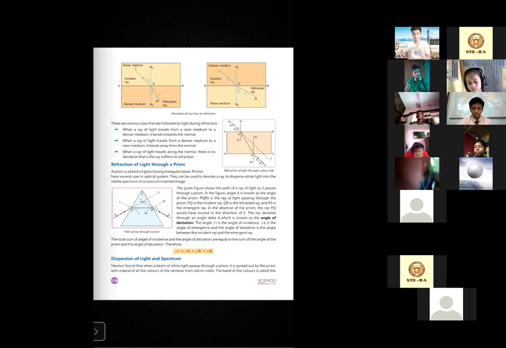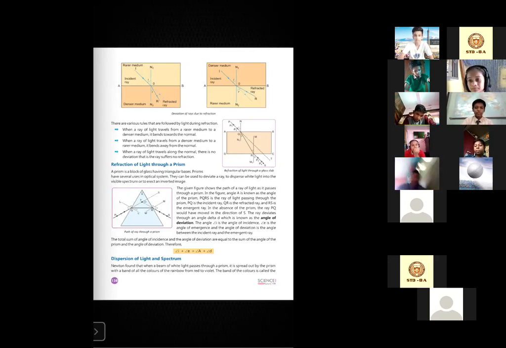Because you can see in the rarer medium the density is less, and in the denser medium the density is much more, right? So this higher density pulls the light ray towards the normal. But when it enters from a denser to a rarer medium, the density is very less. So this is why it gets scattered or gets away from the normal. Nothing is there to pull it towards the center. Am I clear to you?